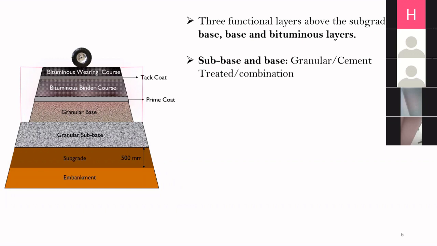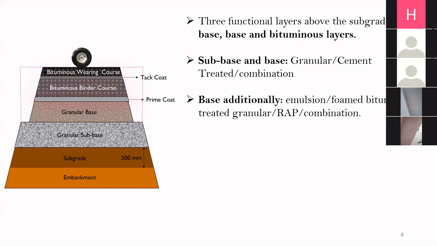Now, subbase and base can be made of different types of materials or different types of gradation. We can have a granular subbase and a granular base. We can have cement treated subbases also. Similarly, we can have cement treated bases also. And we can have a combination. For example, the subbase can be granular and the base can be cement treated, or the subbase can be cement treated and the base can be granular. So we can have a combination also.